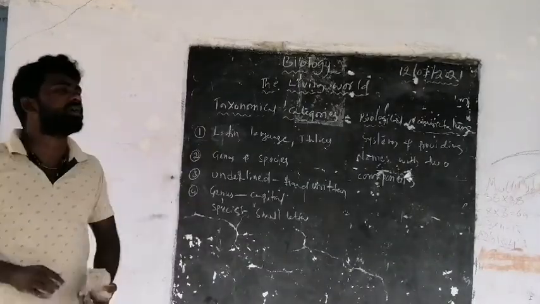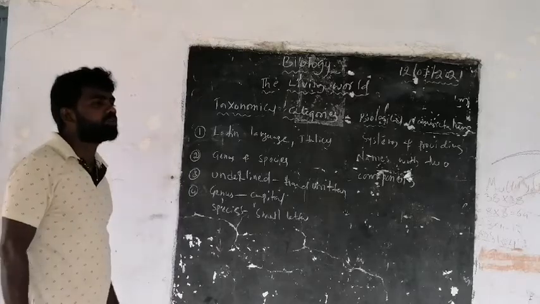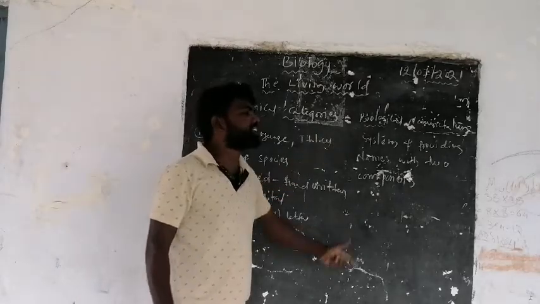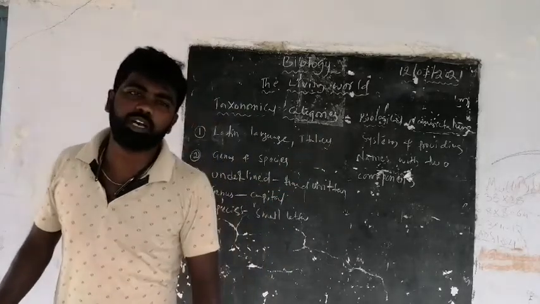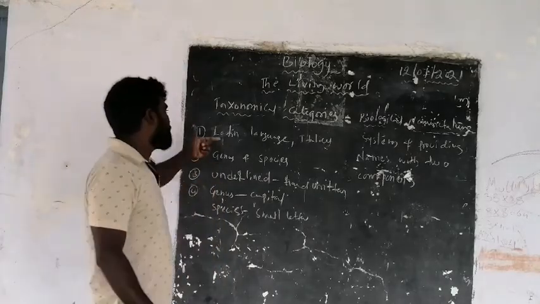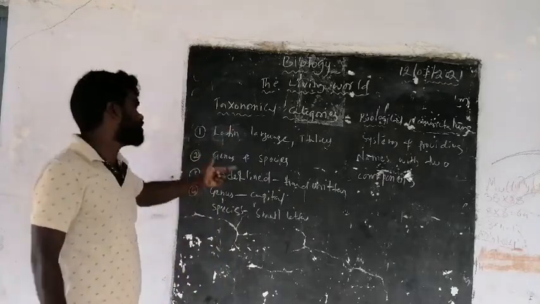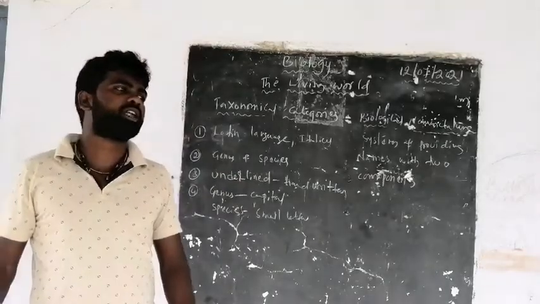These are the 4 rules of biological nomenclature. You may get a 3 mark question: what is biological nomenclature, and write any 2 rules of biological nomenclature. You can write any 2 rules among these 4 rules.